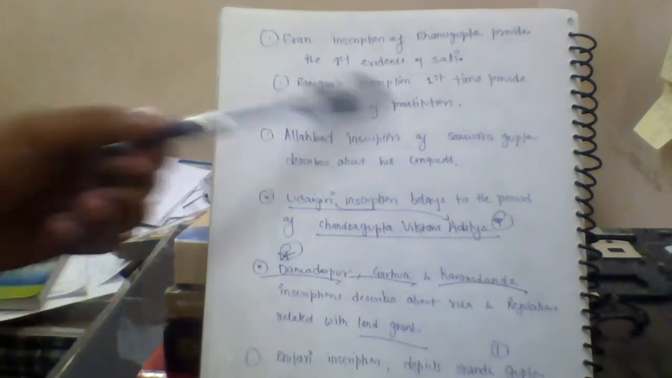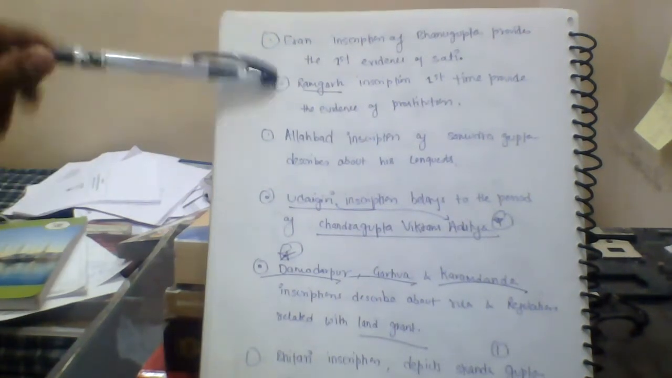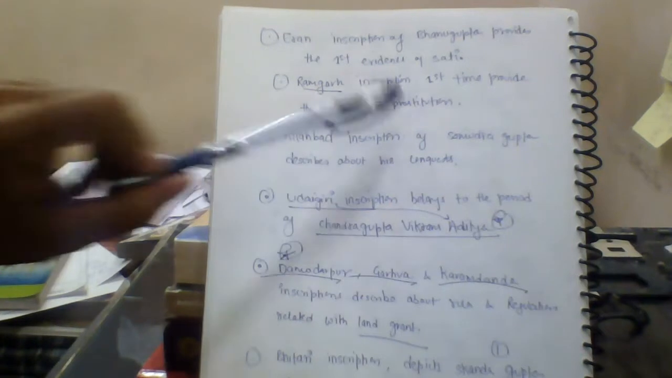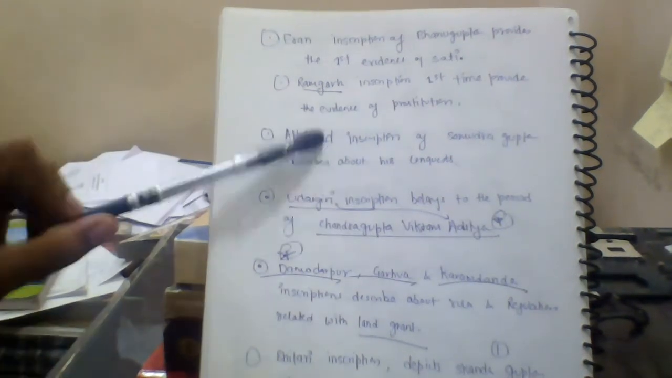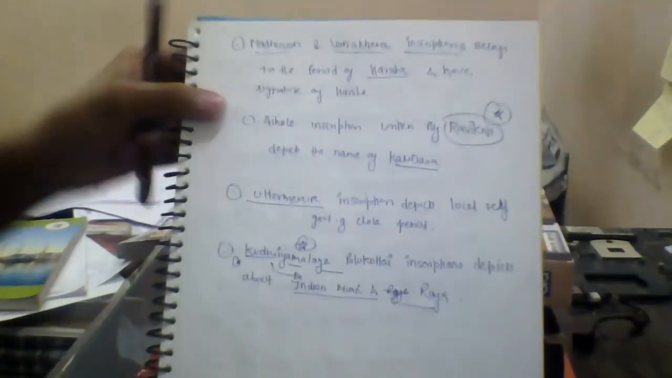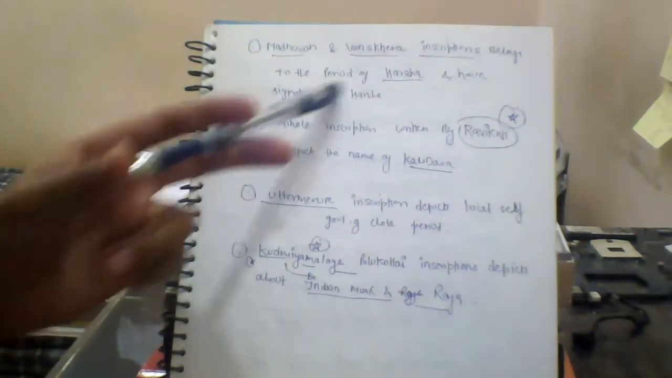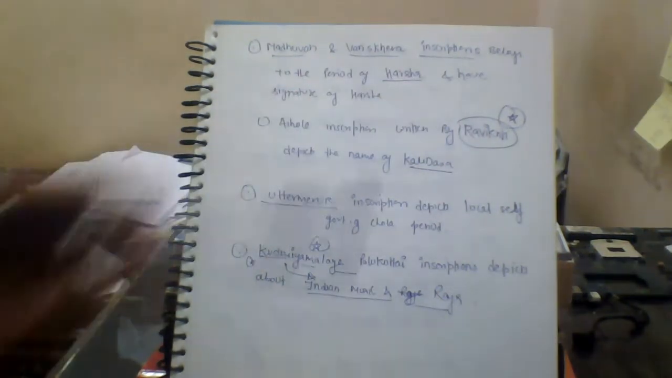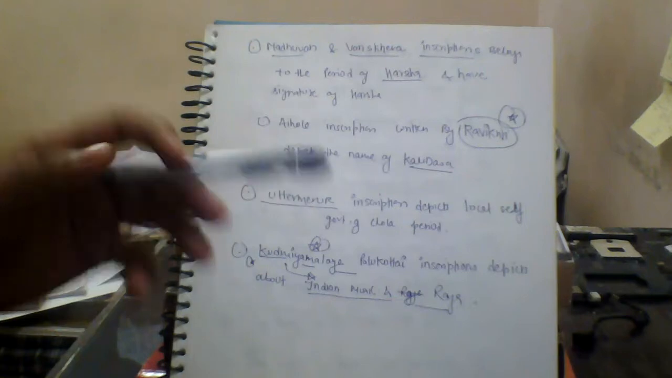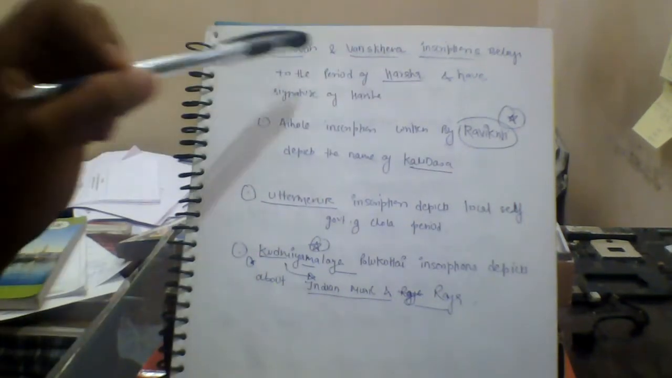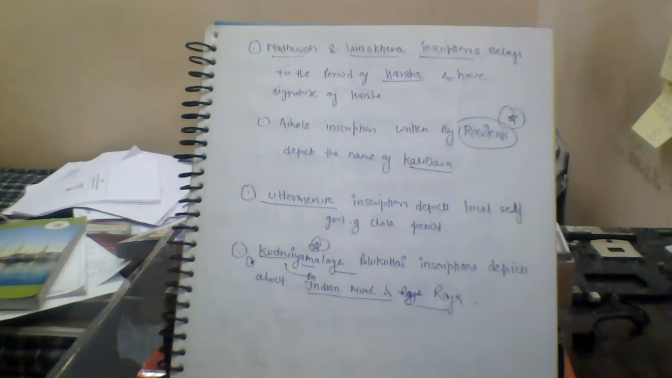So these things tell us about, for example, the Eran inscription which tells us about Sati. Ramgarh tells us about prostitution. The Allahabad inscription tells us about the conquests of Samudragupta. The Madhuban and Banskhera inscriptions belong to the period of Harsha. So this is also important. We got to know more and more about Harsha from the Madhuban and Banskhera inscriptions.